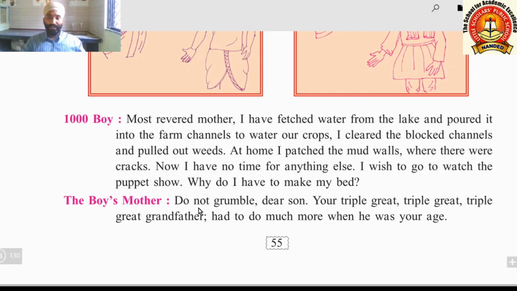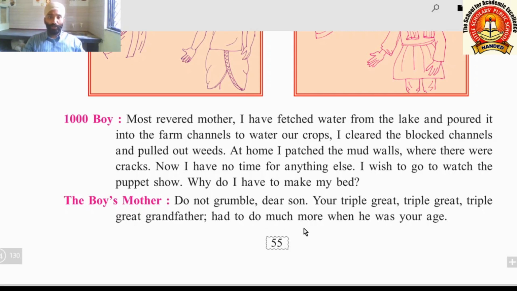The boy's mother is telling, "Do not grumble, dear son. Your triple great grandfather had to do much more when he was your age." Triple great means great multiplied by 3, and this is happening 3 times.